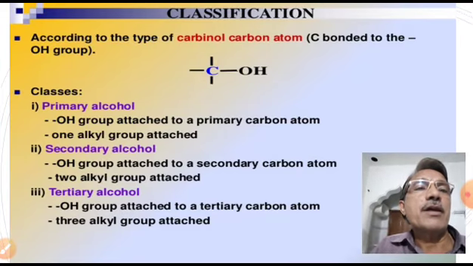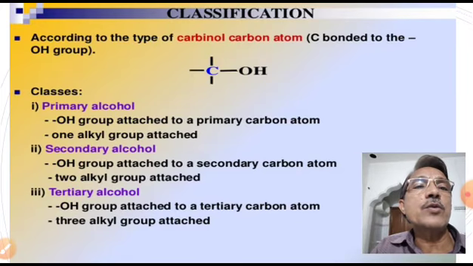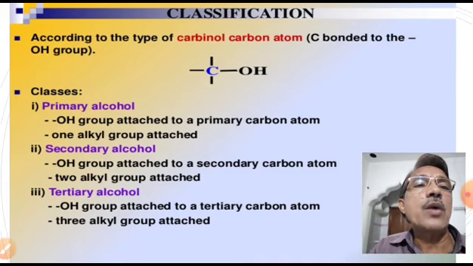Example for primary alcohol. Methyl alcohol is the best and simplest example for primary alcohol, because in methyl alcohol the OH group is attached to the carbon containing the CH3 group. Similarly, ethyl alcohol is also an example for primary alcohol, because in ethyl alcohol the OH group is attached to the carbon containing CH2.